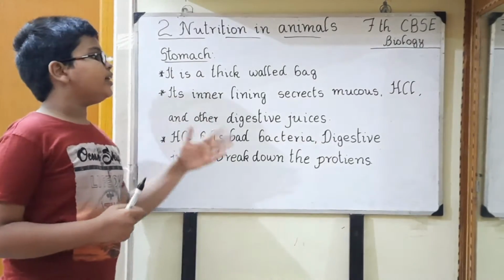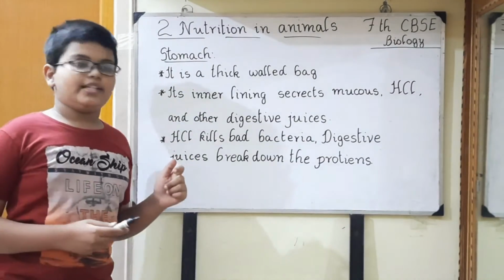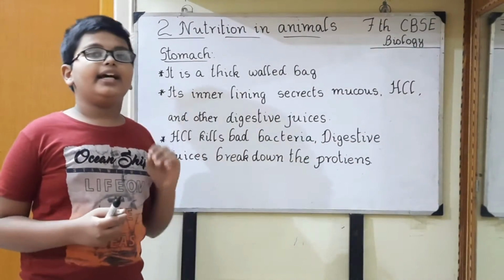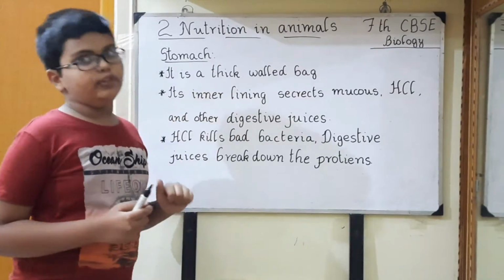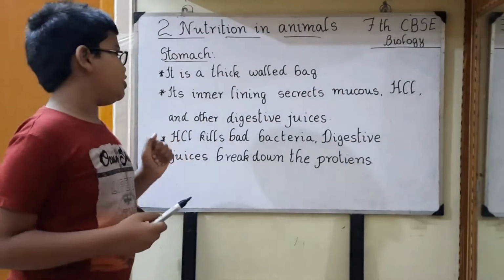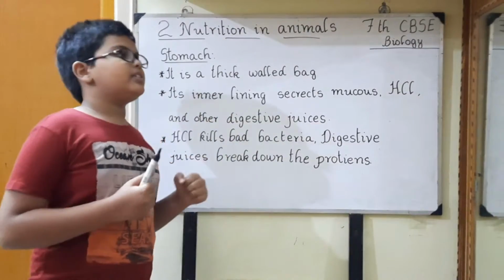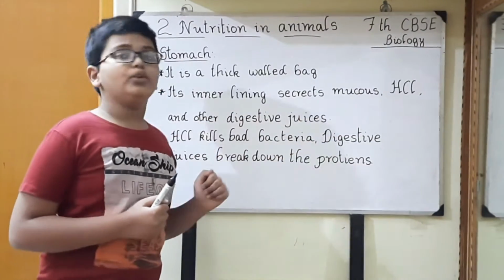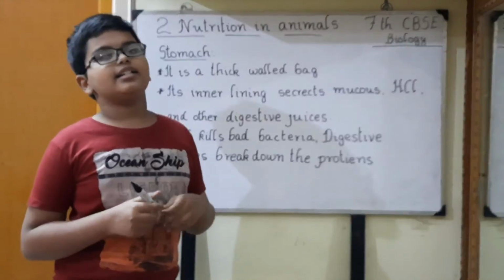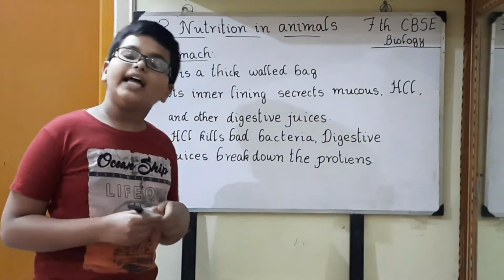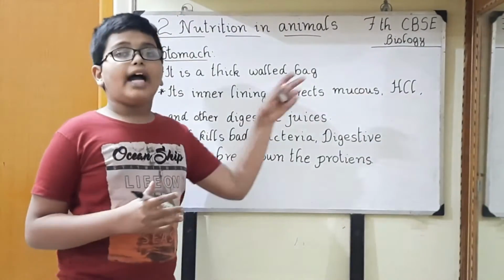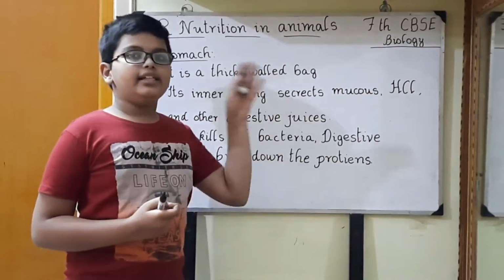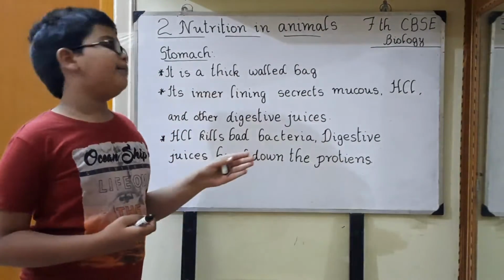You may doubt what the uses of hydrochloric acid and digestive juices are. Hydrochloric acid kills bad bacteria, which can enter our body through the food. Digestive juices break down the proteins into simple substances. Then what is the use of mucus? In the acids, bases and salts lesson we learned that acids are highly corrosive in nature. So hydrochloric acid can corrode the stomach. To prevent this, mucus coats the inner wall of the stomach.